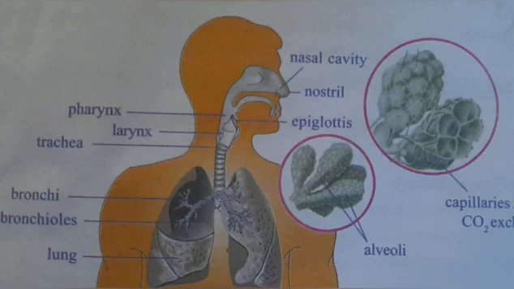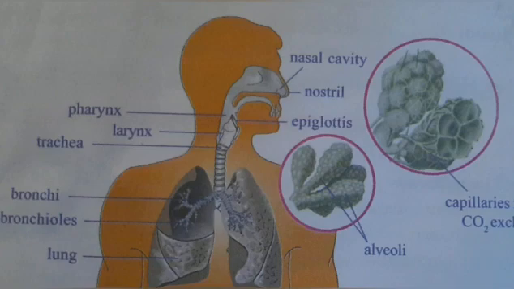The larynx contains the vocal cord. The windpipe or trachea channels air to the lungs. At its lower end, the trachea divides into two bronchi, one leading to either lung. The bronchi are further divided into smaller and smaller branches called bronchioles.